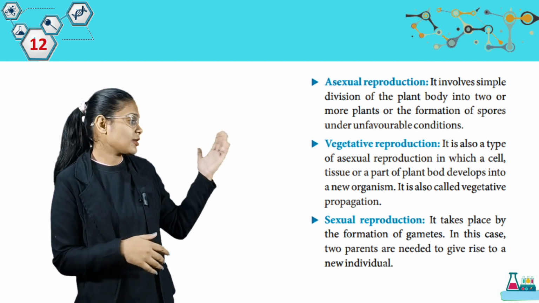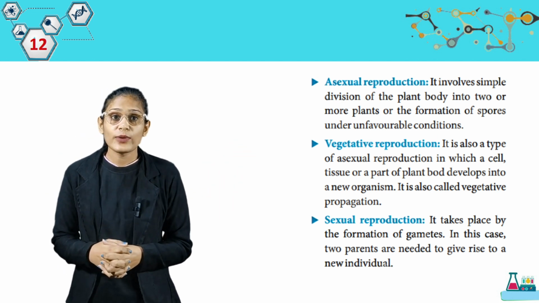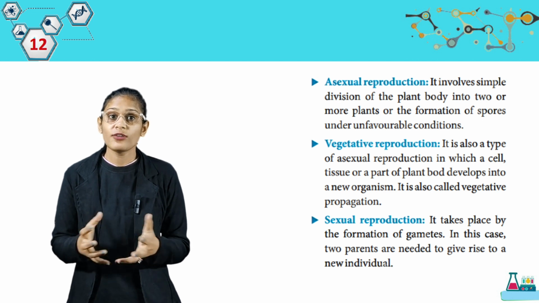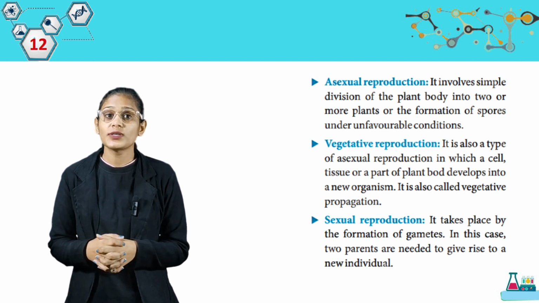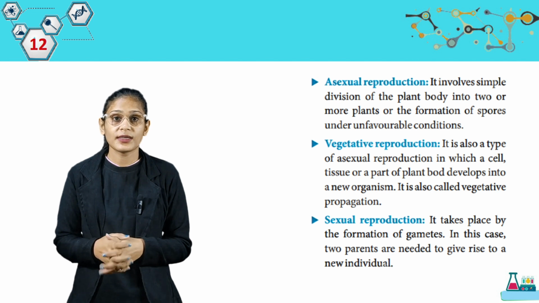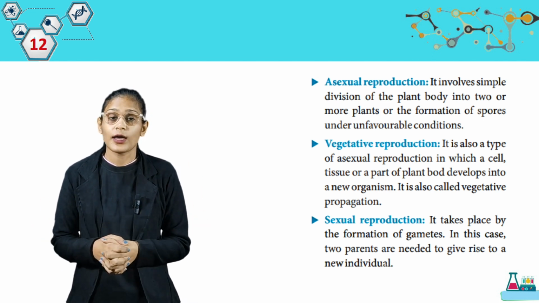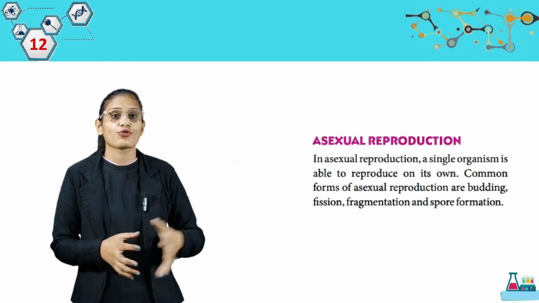Now we have sexual reproduction. It takes place by the formation of gametes. In this case, two parents are needed to give rise to a new individual. So students, अगर हम sexual reproduction की बात करते हैं तो हमें two parents की जरूरत होती है sexual reproduction कराने के लिए.